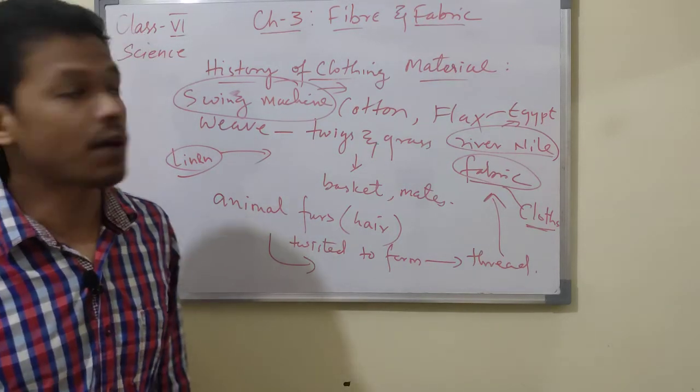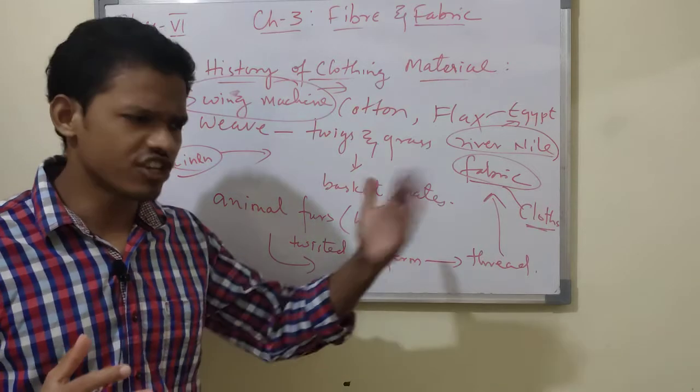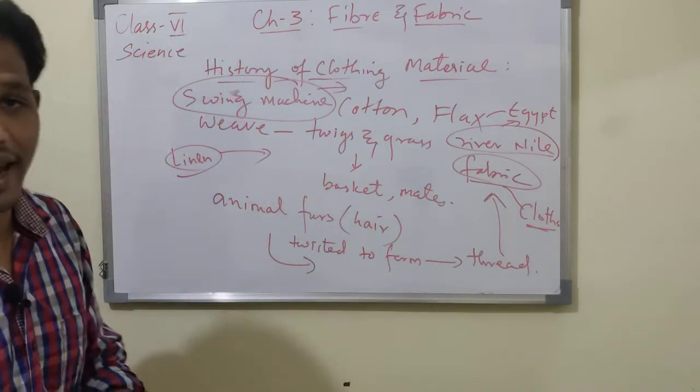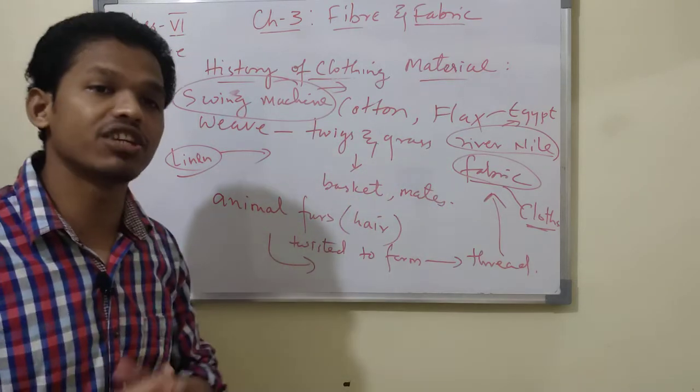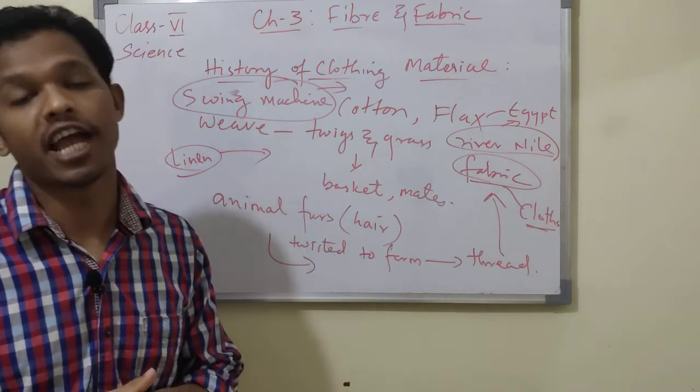So this chapter, Fiber and Fabric, is completed. In this 6th class you have studied the fibers obtained from plants. In 7th class you will study the fibers obtained from animals.